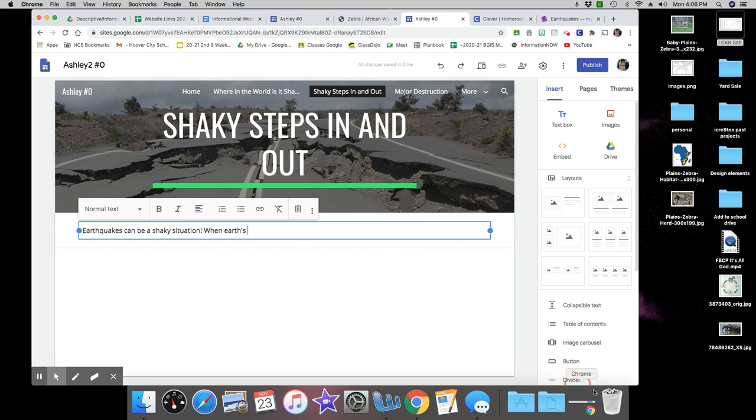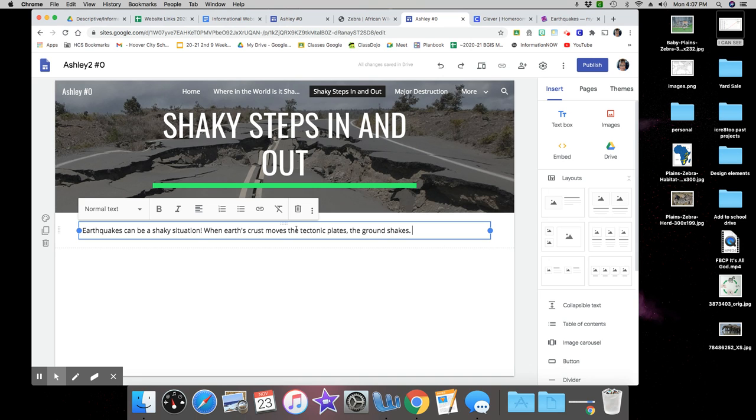When Earth's crust moves, and I know from prior knowledge that these are called tectonic plates, the ground shakes. And of course, I need more information than this, but I'm just doing an example for the video.